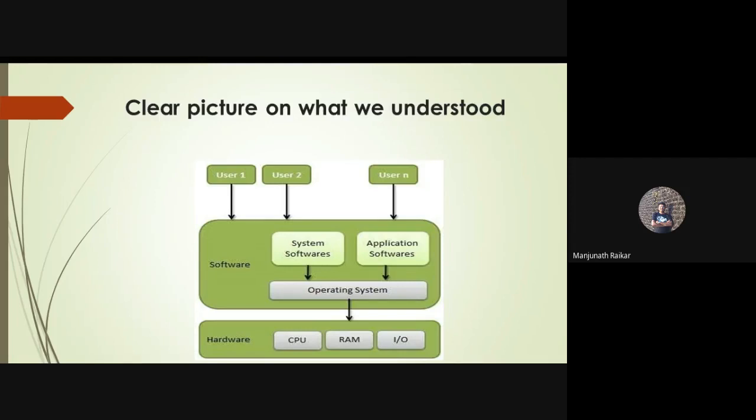So using system software and application software, the users are able to communicate with the operating system. So like this, the communication between the user and the hardware is going to happen with the help of system software as well as with the help of application software. Those software are going to be installed on top of the operating system.